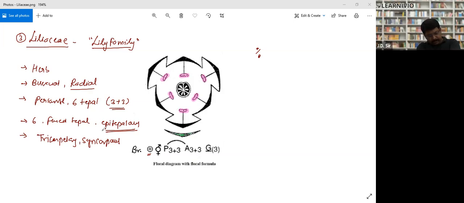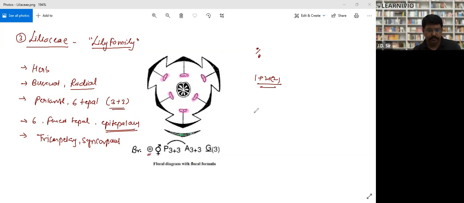Next, is it vexillary, right? No. In vexillary, there will be 1 plus 2 plus 2. So this aestivation will be valvate. Then I'm talking about placentation, sir. Placentation is axile placentation. Next, fruit is capsule.